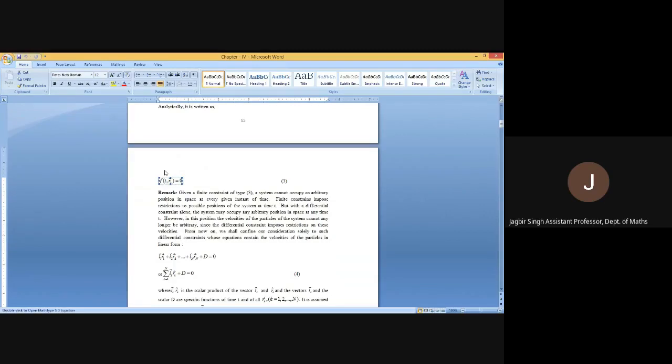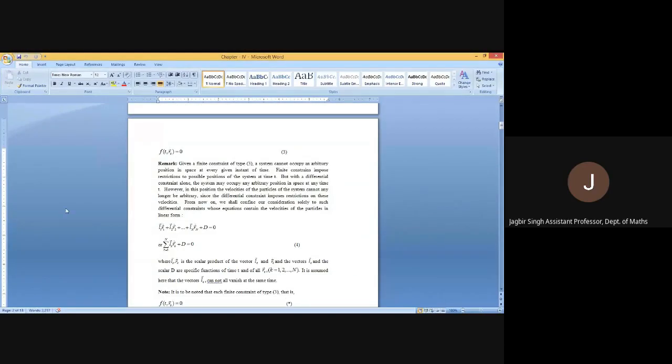However, in general, when we are discussing about the differential constraints are those in which velocity component is present. Throughout our syllabi, we will assume that in constraint equations, the velocity component will be in the linear form. And to denote that, we will consider the differential constraints of the type this.